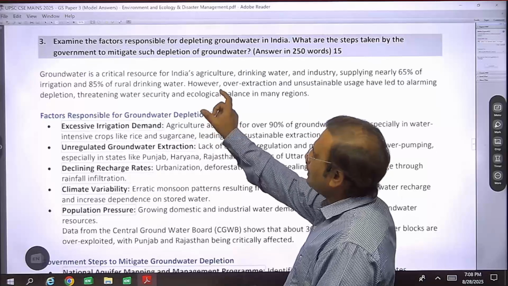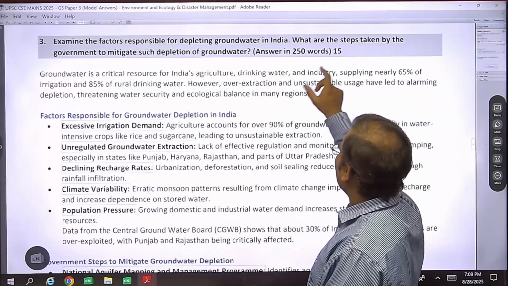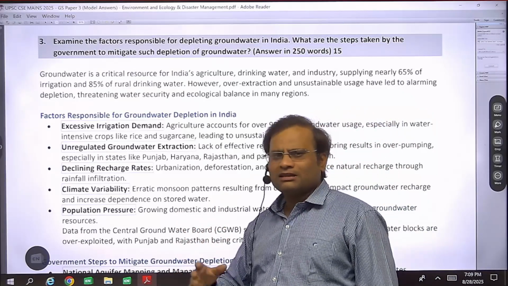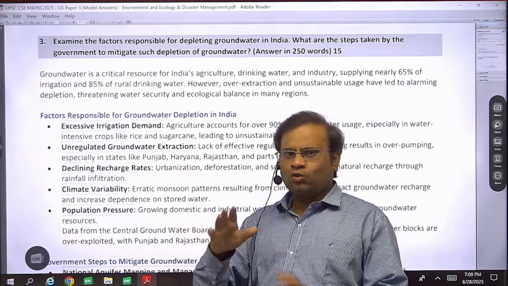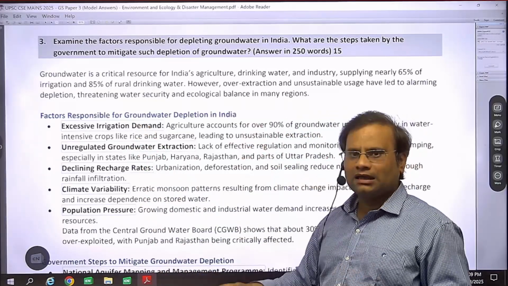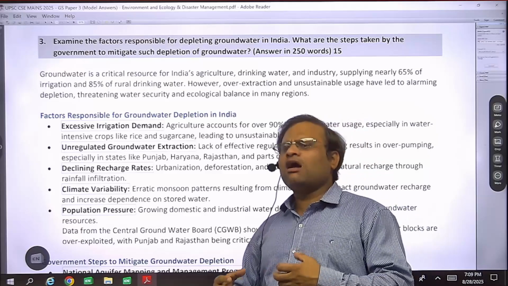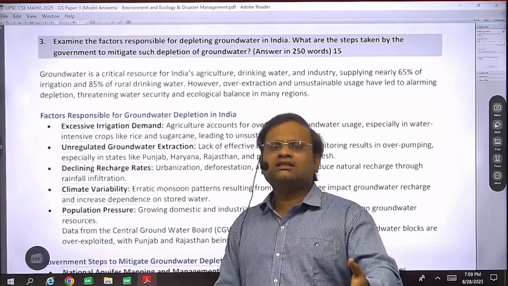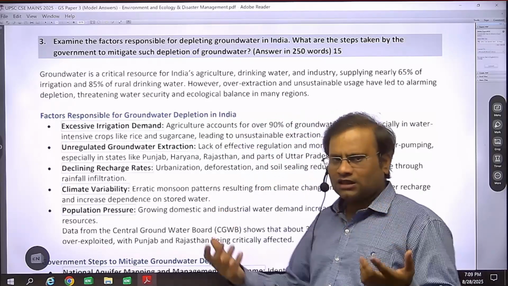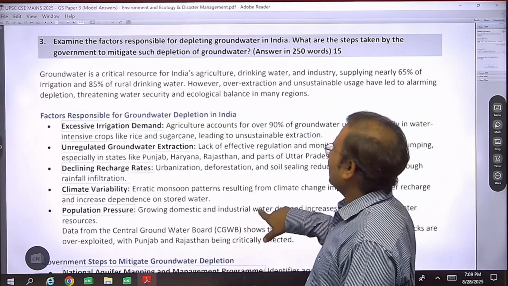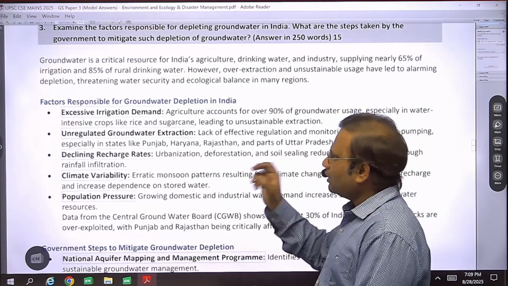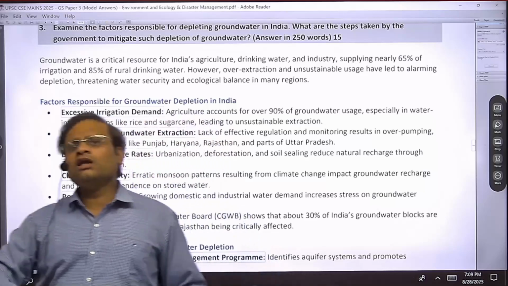So groundwater is a critical resource for Indian agriculture, for drinking, and for industry supply. You know that, right? Nearby 65% of the irrigation done in India is through groundwater. 85% of rural drinking water too. As you go to the rural areas, there are hardly any pipelines laid down by the government. Still the rural people are dependent upon groundwater, right? They take the groundwater through wells and tubewells and drink that. But this over extraction and unsustainable use leads to alarming threat conditions like depletion, even soil salinization.